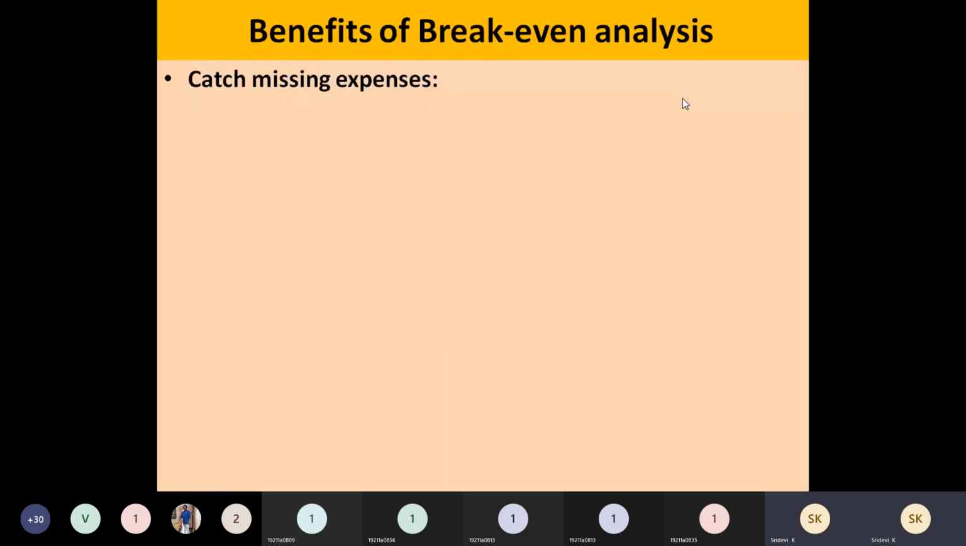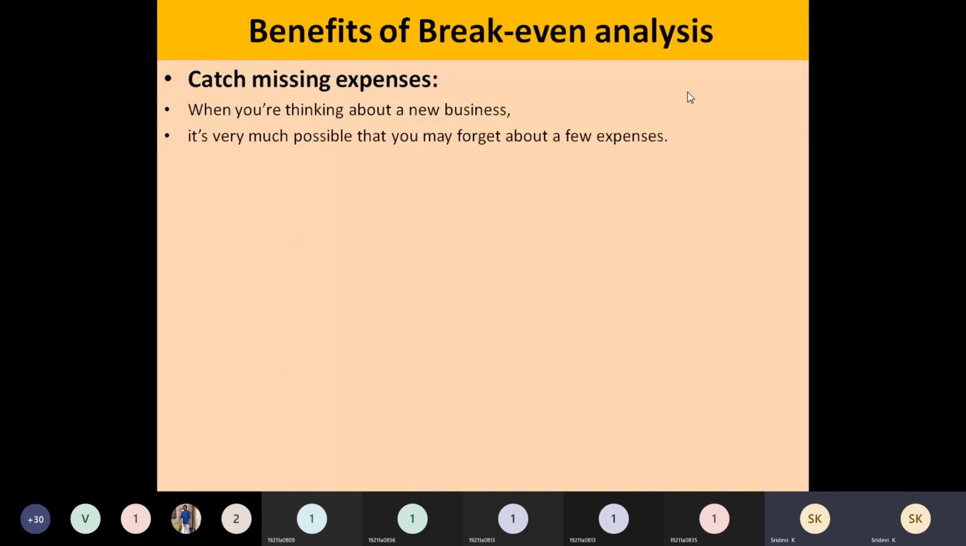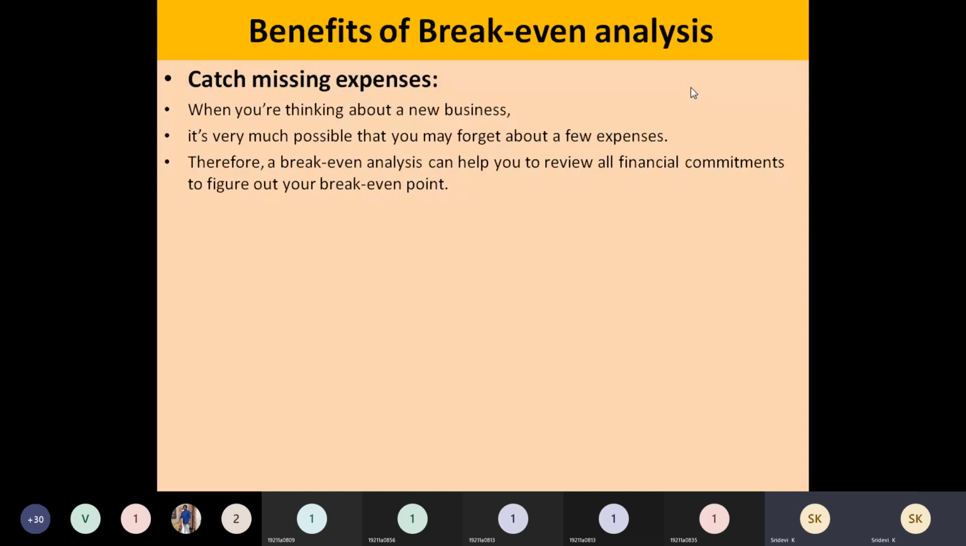catch missing expenses. So this is one benefit. How? For example, you think that you are starting a new business. When you start a new business, you will be spending some expenses which you may be forgetting, which you have forgotten, so that you are going to recover again.